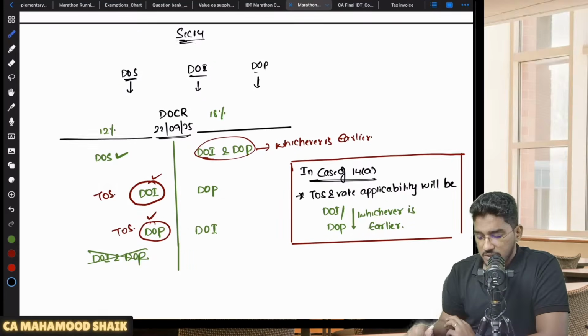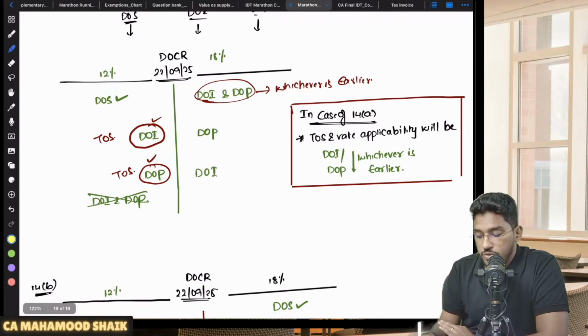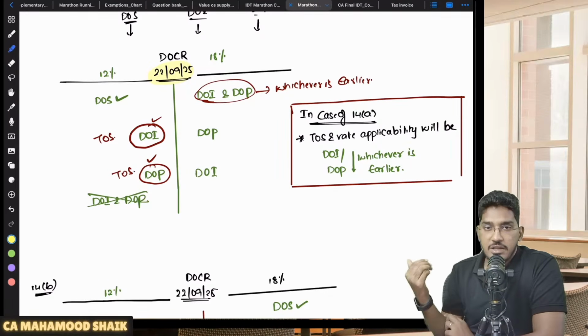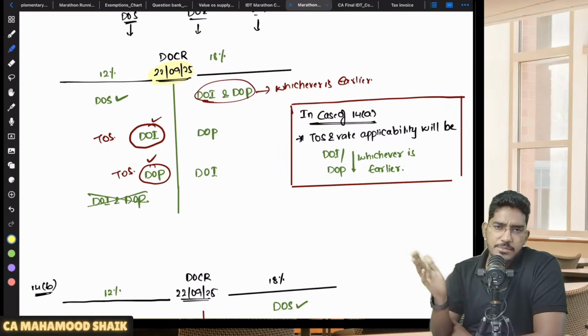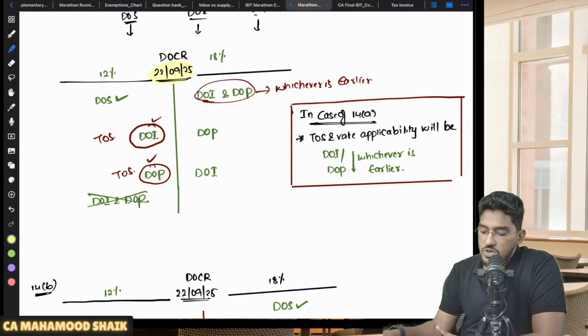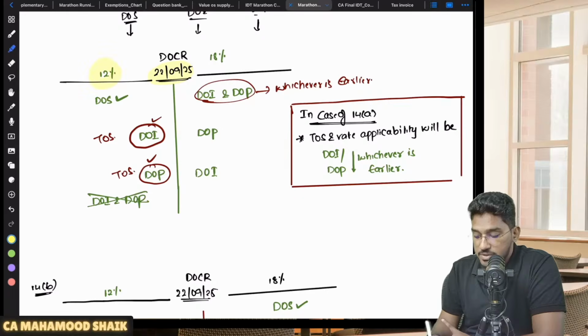See, one recent example I will tell you. Recently we had these GST 2.0 reforms. As a part of that, there was a change in rate of tax for many items. So let us say you are supplying one product. Before 22nd of September 2025, the rate of GST is 12%.